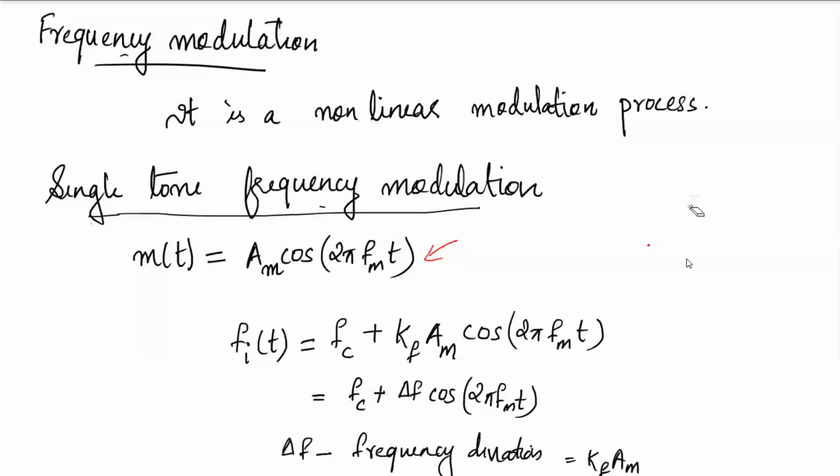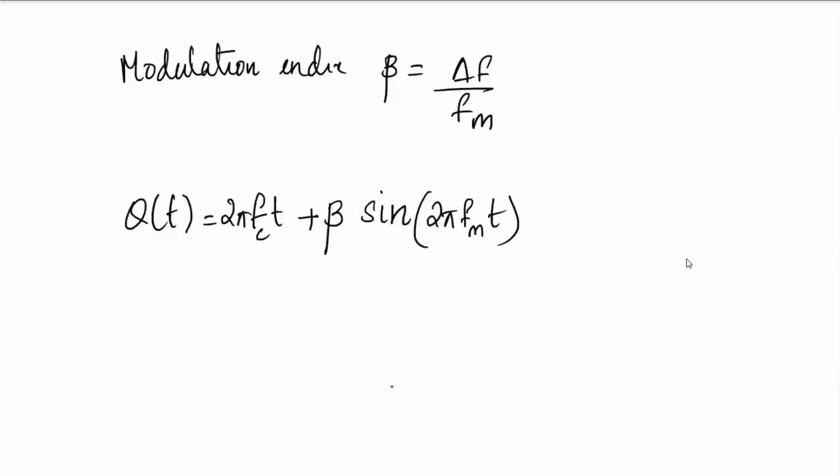delta f cos 2 pi fm t. So delta f is the frequency deviation, kf into Am. This term is known as the frequency deviation and it has the value kf into Am. So the modulation index beta is delta f by fm.